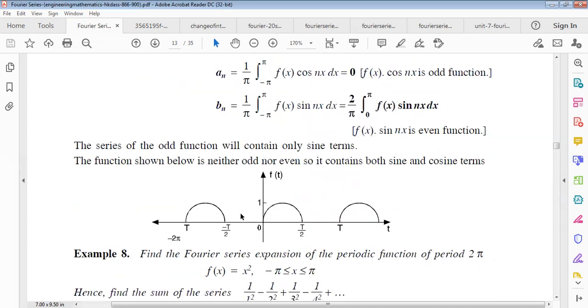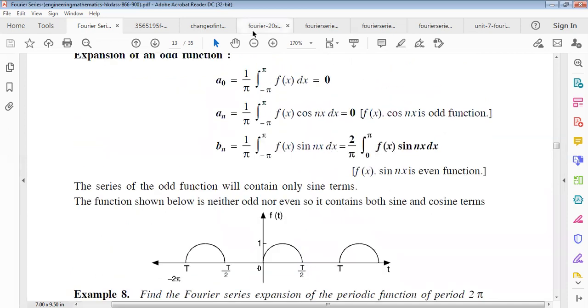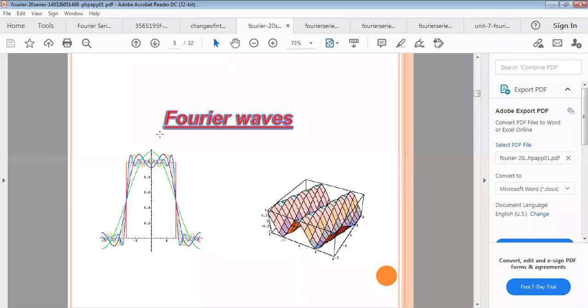Now, for example, we can study the applications of the Fourier series. Actually, Fourier series is used for wave functions. Remember it. Everywhere we use waves, when we are communicating from one part of a country to another part, the transferable medium is actually a wave.